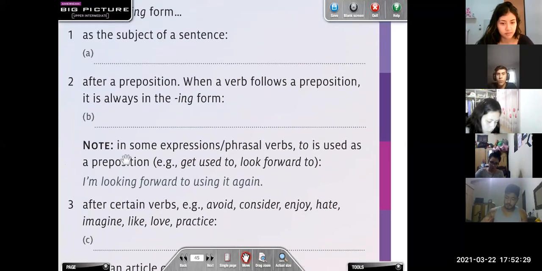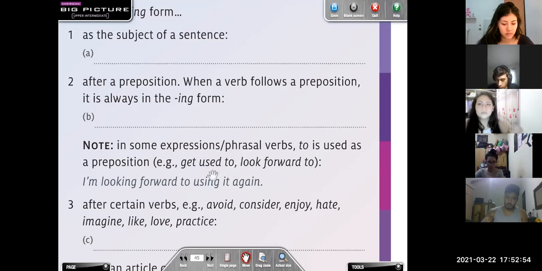It says, note, in some prepositions or phrasal verbs, to is used as a preposition. For example, get used to and look forward to. Okay. Entonces, después de estas dos expressions or phrasal verbs, we need to use an ing form of the verb.